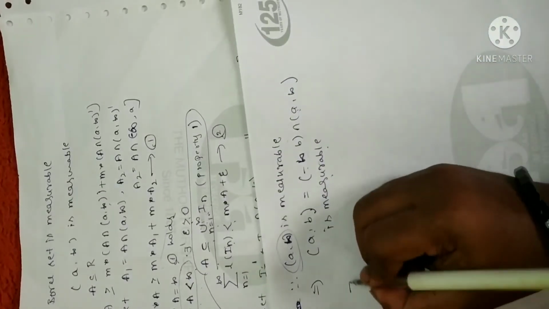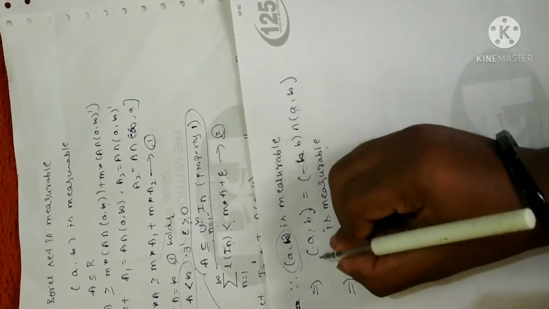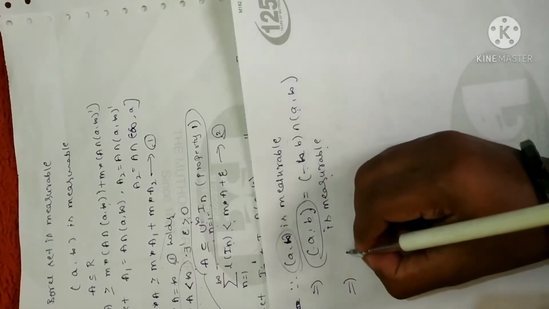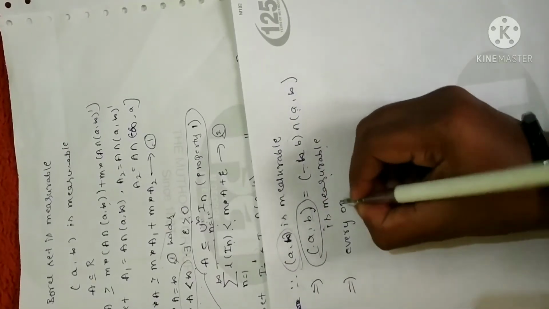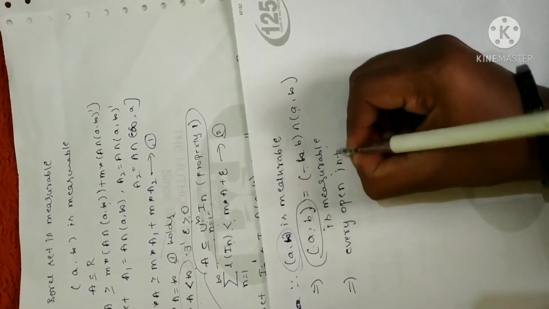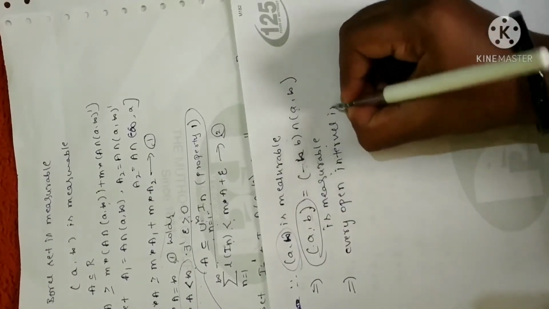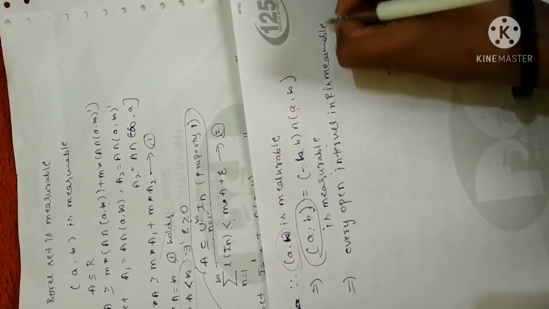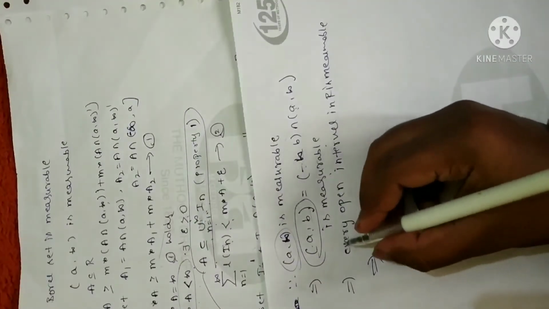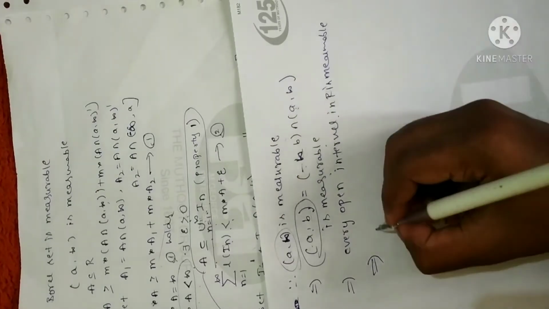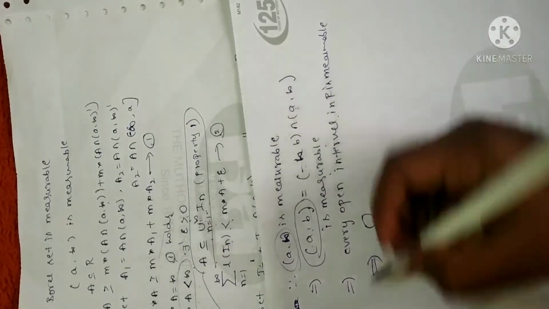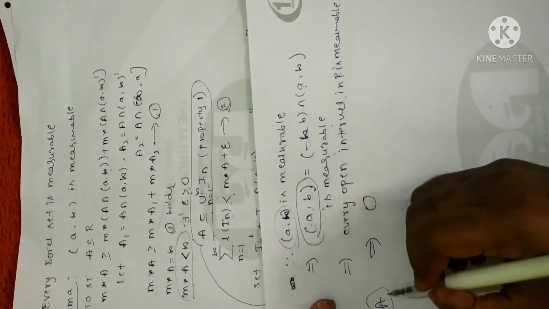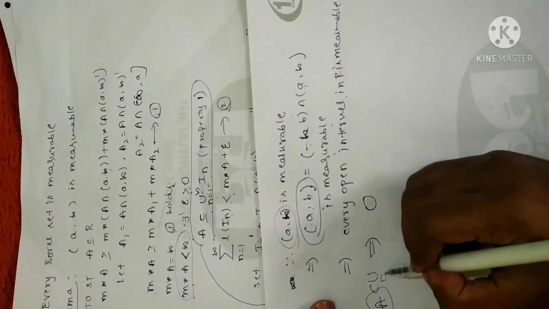This implies, what is the meaning of the statement open interval AB is measurable? That is, every open interval in R is measurable. Fine. I have already proved the theorem that if any open interval is measurable, then any open set is measurable. For any open set O, I have told in the property that A is a subset of the union, i equal to 1 to n.